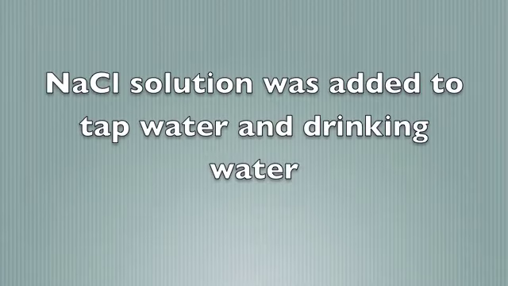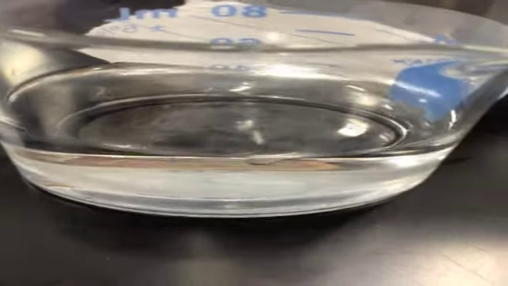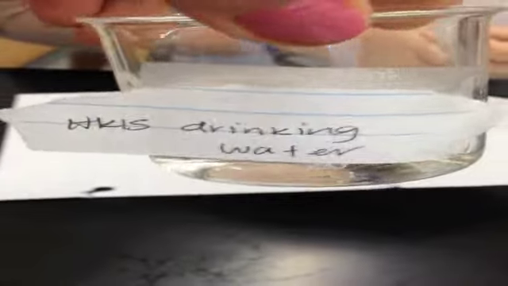We demonstrated the formation of this precipitate by adding sodium chloride to lead nitrate. These two solutions underwent a double replacement reaction, forming the soluble sodium nitrate and the insoluble lead chloride. This precipitate did not form when added to either the tap water or the drinking water. These results demonstrate that there was also no presence of lead in the water at HKS.